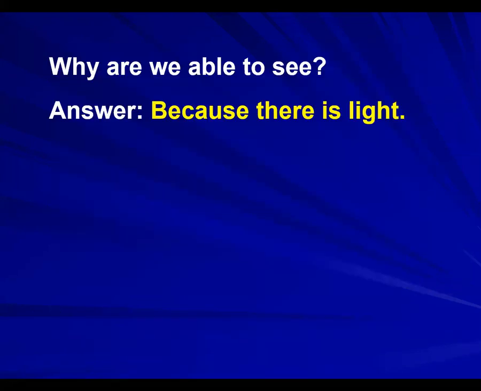So first of all, we are able to see because the light comes from the sun to the earth, and once the light comes from the sun to the earth, it moves in the shape of a wave. How does it travel? Like my sound, how do you hear my sound? How does it travel to you? How does your response travel to me? This is all moving in the shape of a wave.